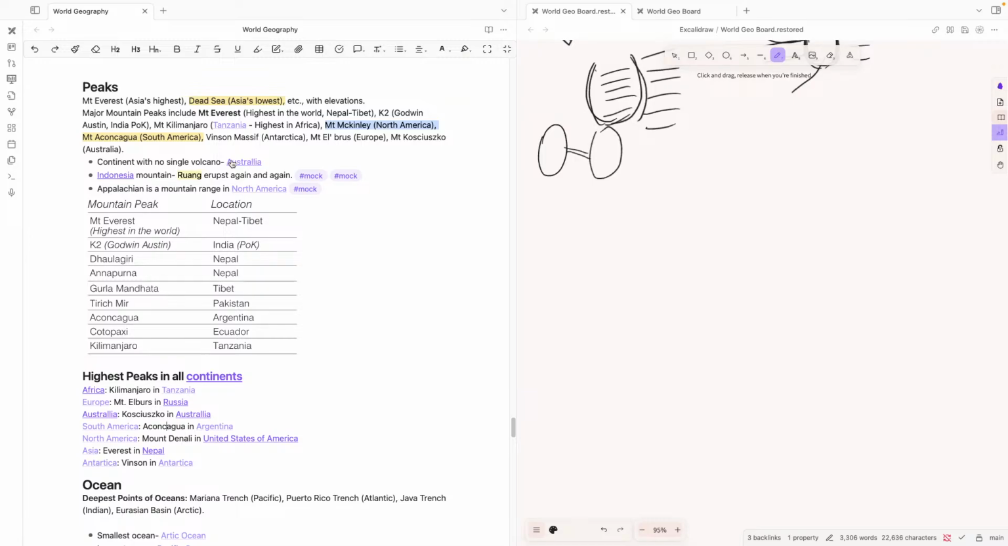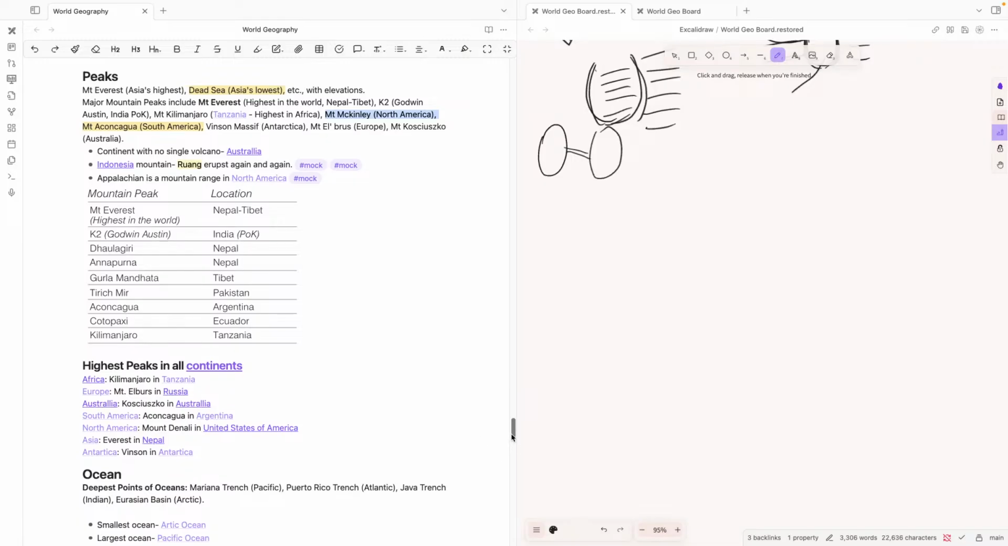The continent with no single volcano is Australia. Indonesian mountain Ruang erupts again and again, which is something that comes in the context of volcanoes. And the Appalachian is a mountain range in North America. Another important mountain range that we've seen in North America is the Rockies in the USA, of course.